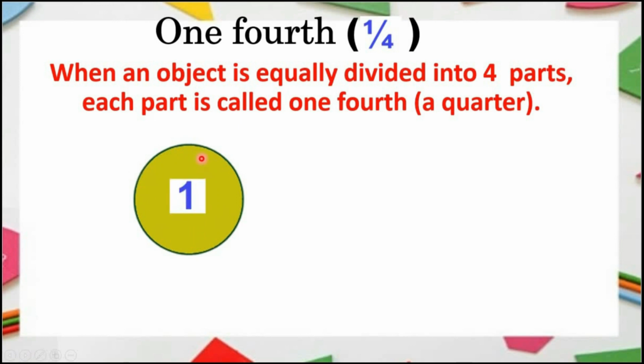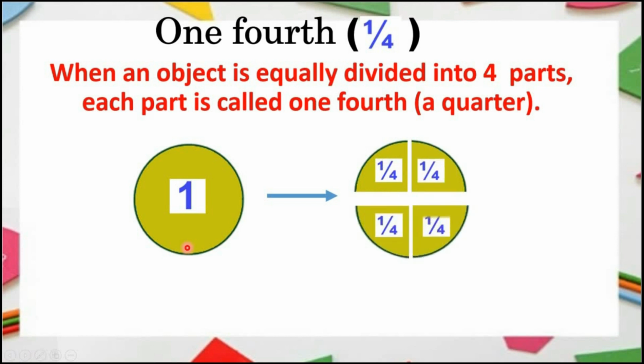When we divide this circle into 4 equal parts, each of these parts is called 1/4 or a quarter.